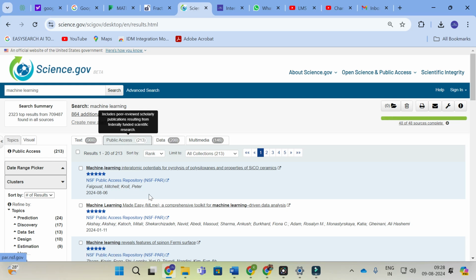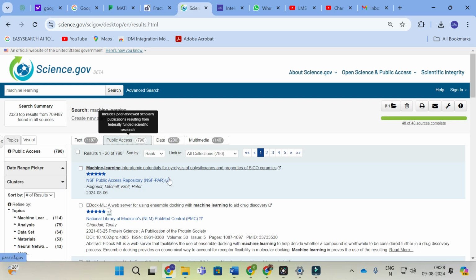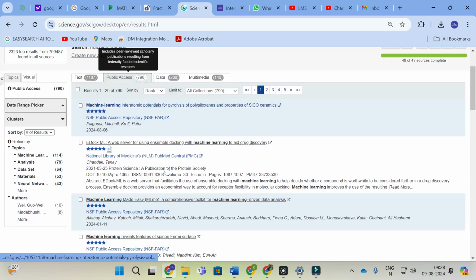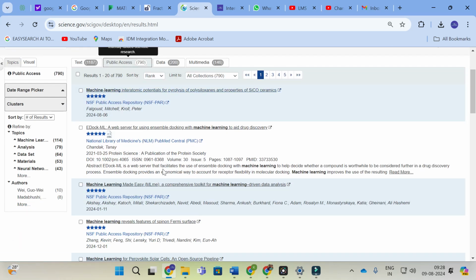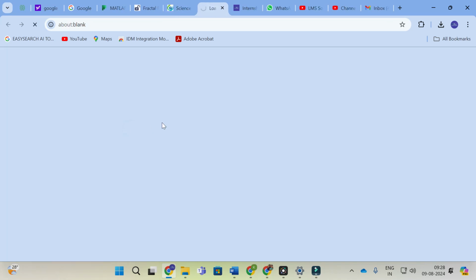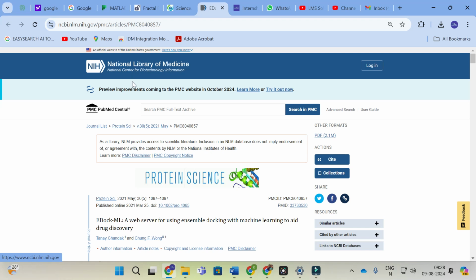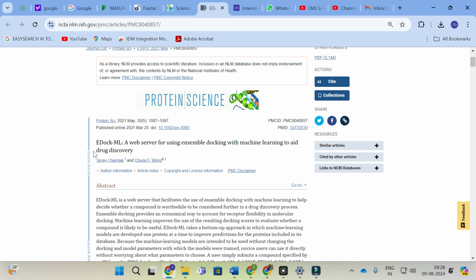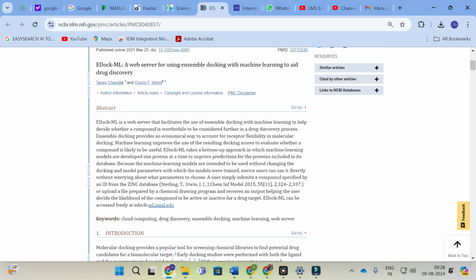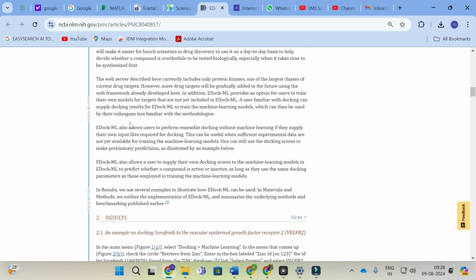In this you can see different categories related to the machine learning keyword generated here. For example, a web server for using ensemble docking with machine learning for AI drug discovery. If you want to explore this one, just click on this paper. It will lead to a link and open where it is present, that is the National Library of Medicine. Here you can see the paper we have explored, and you can get the journal article also.